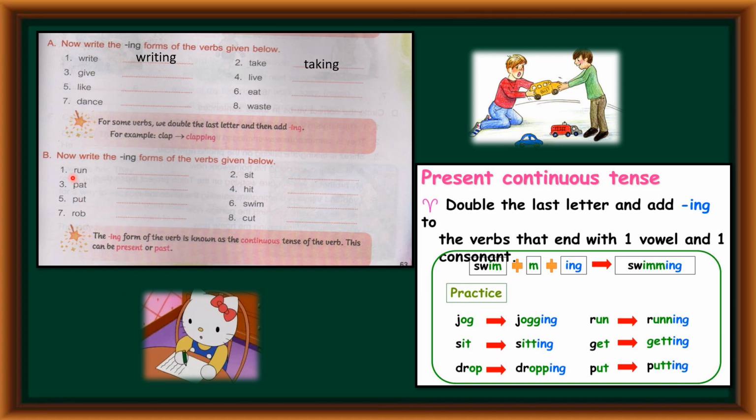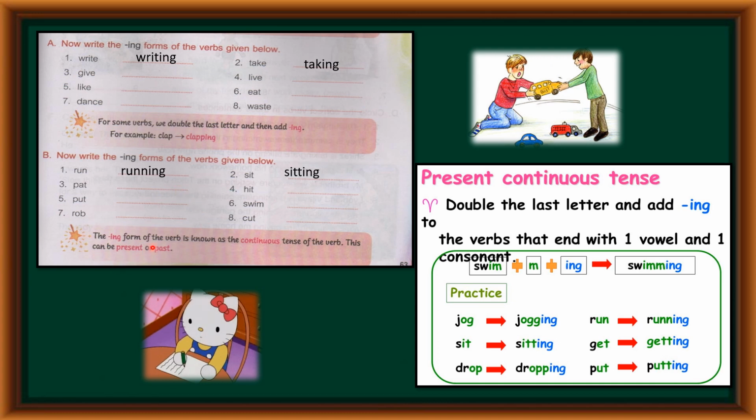So children, here similar examples are given. So you have to solve these questions also. First one, run. So now run becomes running. Sit becomes sitting. So understood children now how to double the letter and add ing form.